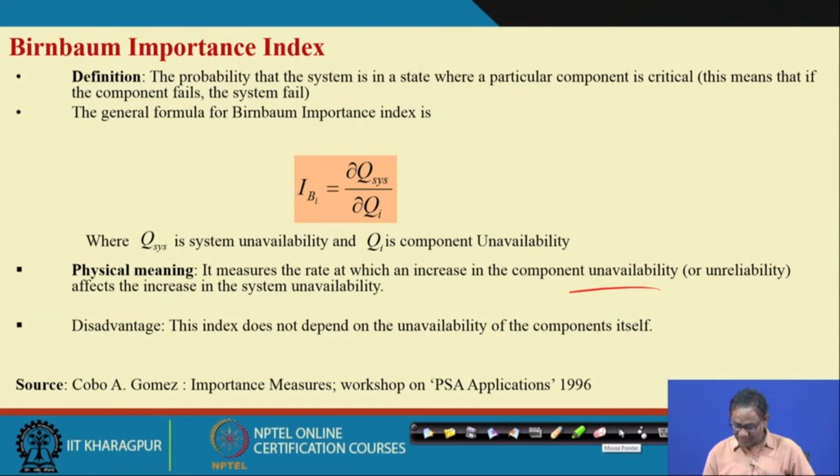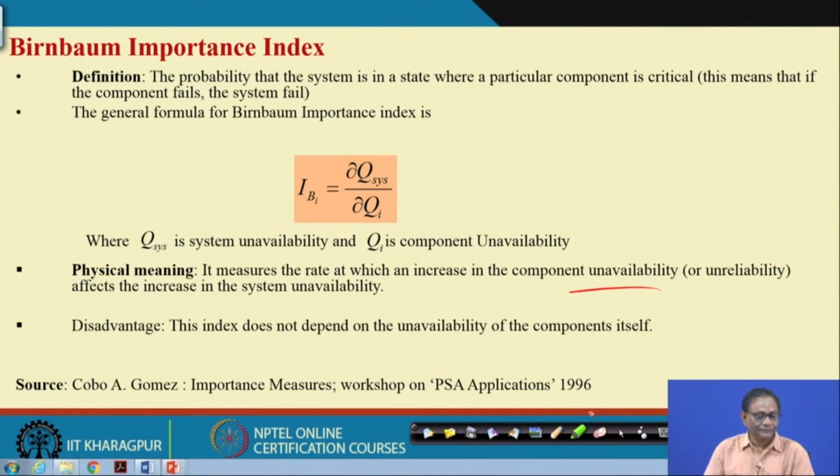Let us see what measures are available. The first measure is the Birnbaum importance index. What does it give us? It gives the probability that the system is in a state where a particular component is critical.